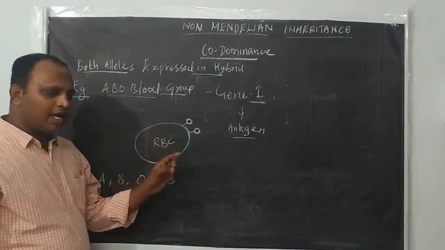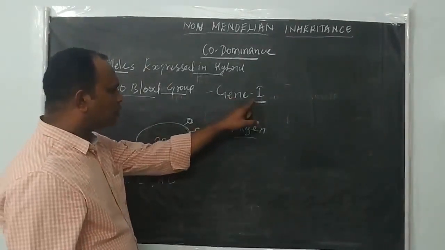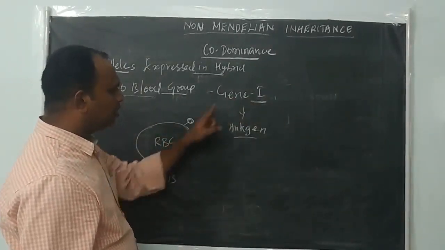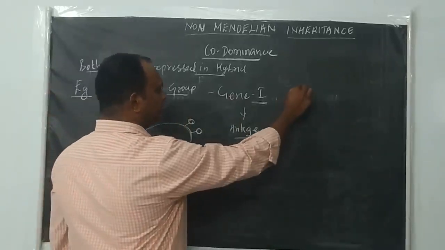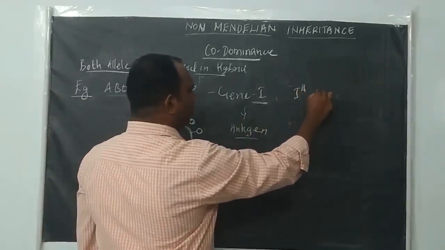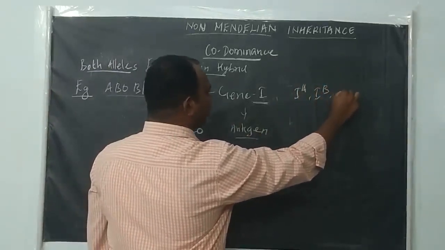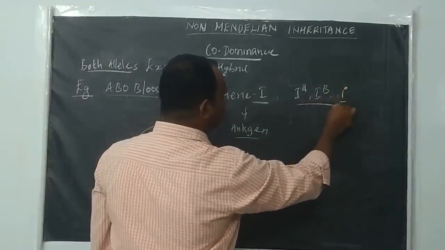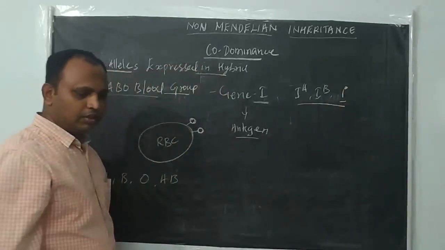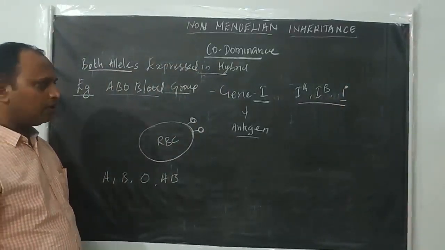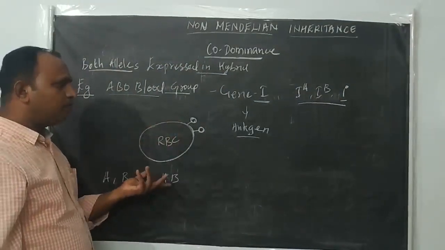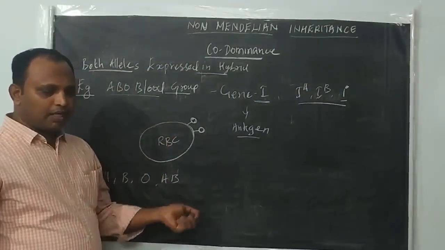The gene responsible for blood group, the gene I, has 3 different types of alleles: one is IA, another is IB, and another is I naught, or you can say i also. So there are 3 alleles, and depending on these 3 alleles the blood group changes.